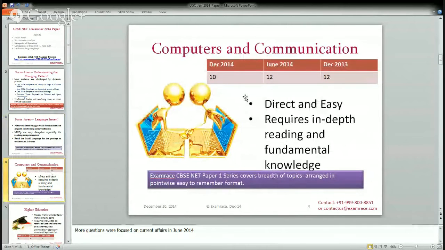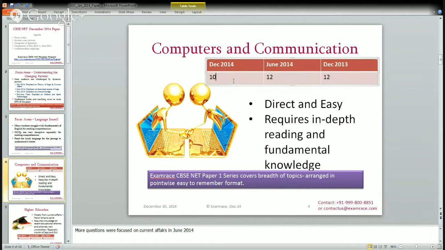In the subsequent slides, I'll have a comparative table where I mention the number of questions. For the December 2013 examination, there were 12 questions on computers and communication. In June, there were 12 questions again, and in this year's examination, December 2014, there were 10 questions from computers and communication.